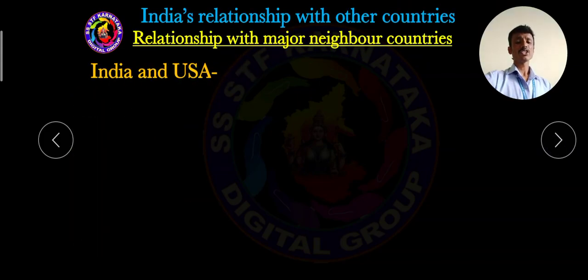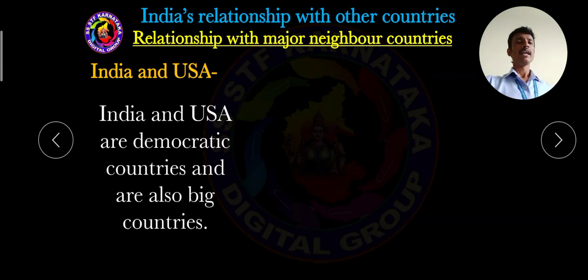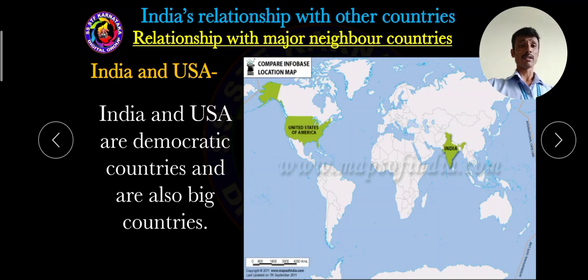Then after Russia, my dear students, the last important major country is the USA. Now we have to learn what type of relationship there is between India and USA. Dear students, India and USA both are democratic countries and also big countries. This is India and this is USA, the United States of America.